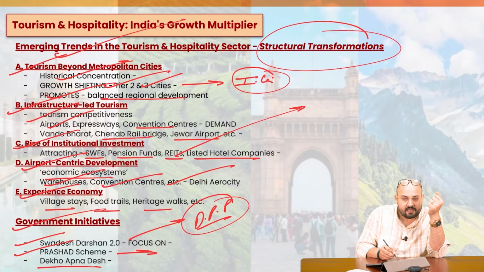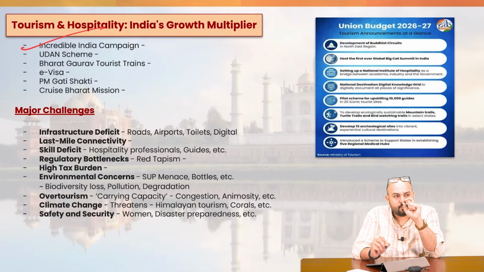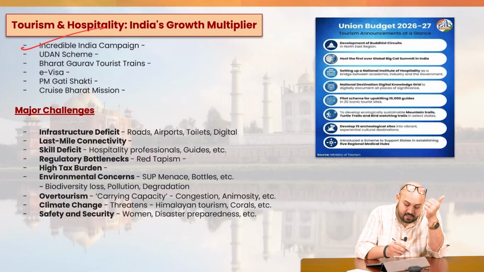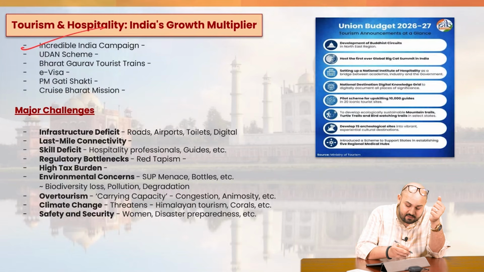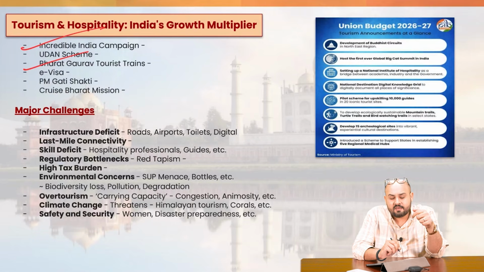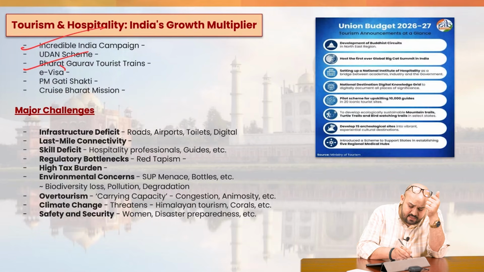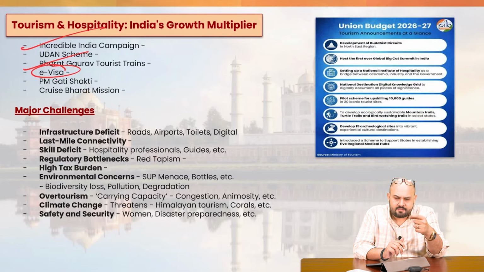Then we have Dekho Apna Desh, again promotes the domestic tourism. Then we have the Incredible India campaign. This provides the international branding to the tourism sector in India, right? Also helps in the marketing. Then we have the UDAN scheme for the regional connectivity at different places, right? Then we have Bharat Gaurav tourist trains in terms of the Buddhist circuit, the Ramayana circuit. Then we have the e-visa, which basically tries to make sure that it is easier for people from different countries to come and visit India, right? So it simplifies the overall process.